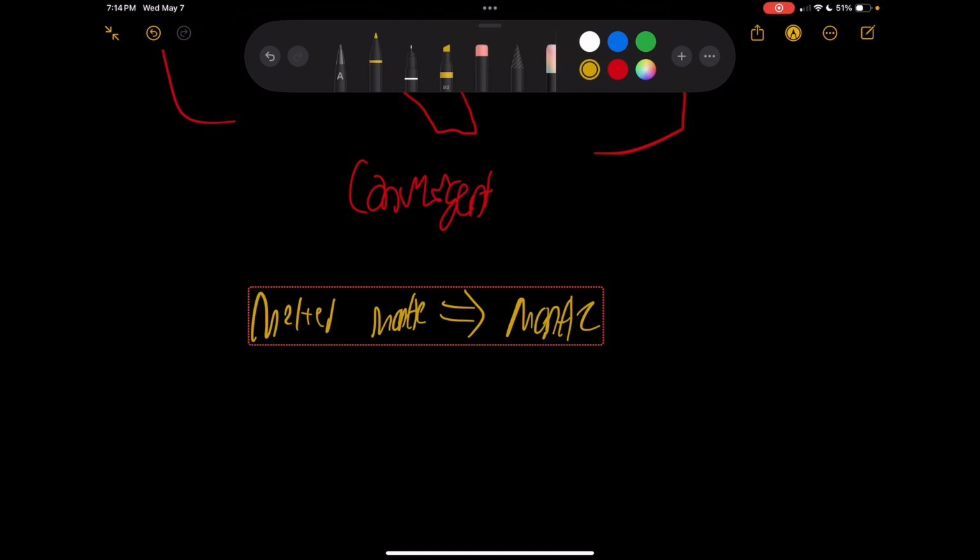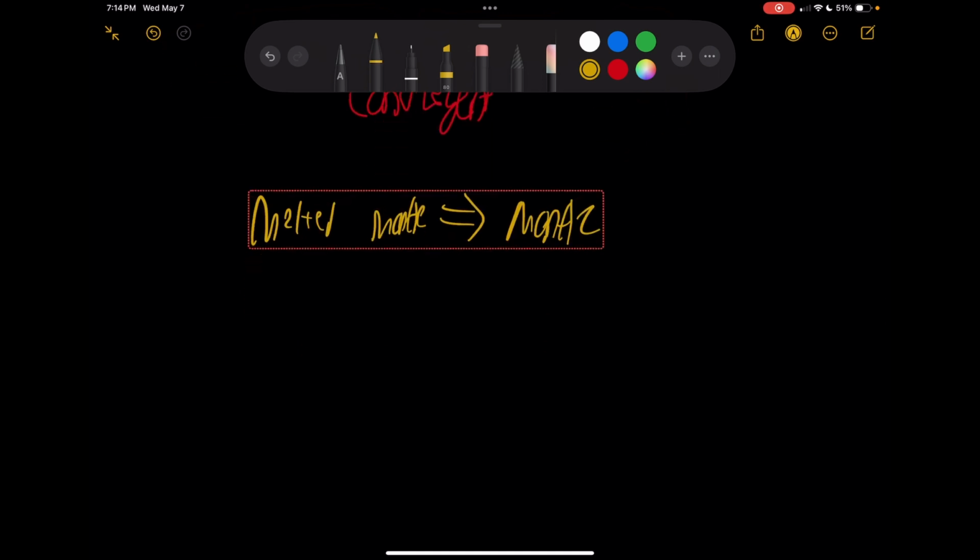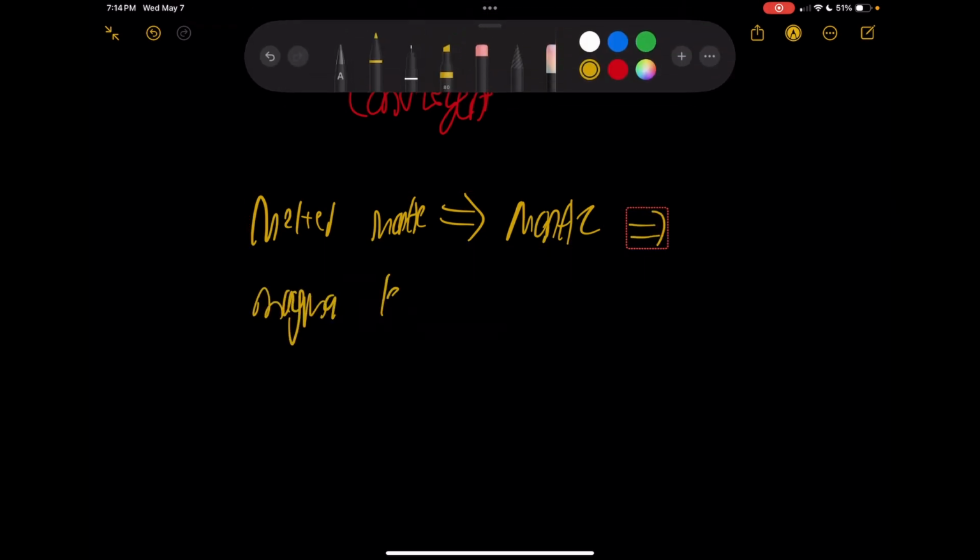Then magma is less dense than the surrounding mantle. Magma is shown to be less dense than the mantle.